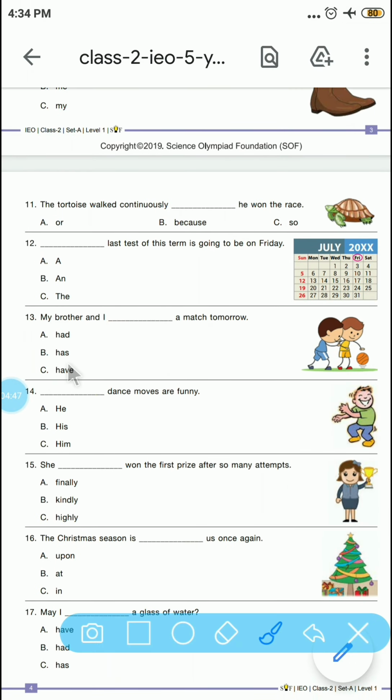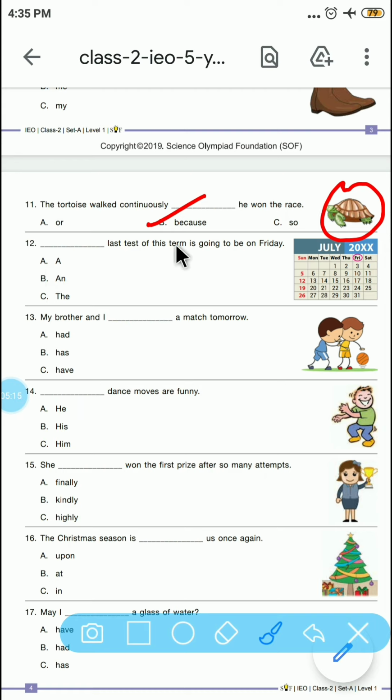Question number 11. The tortoise walked continuously dash he won the race. So you must have heard about the rabbit and tortoise story. So because of the continuous walking, the tortoise won the race. So the correct option is because. Option B.